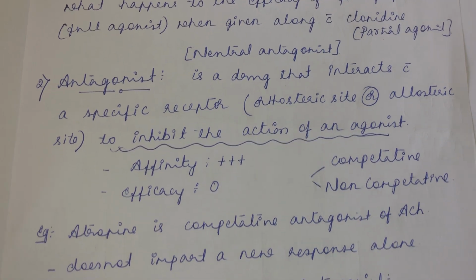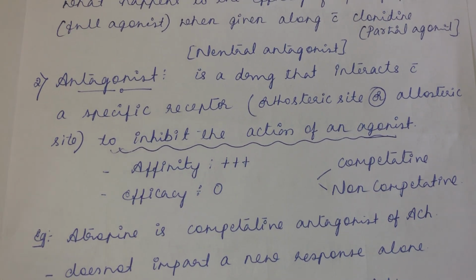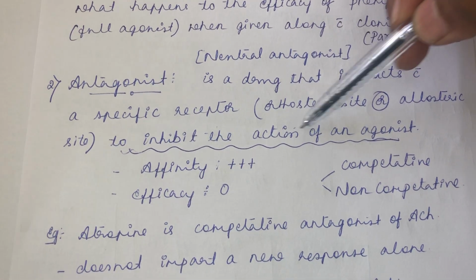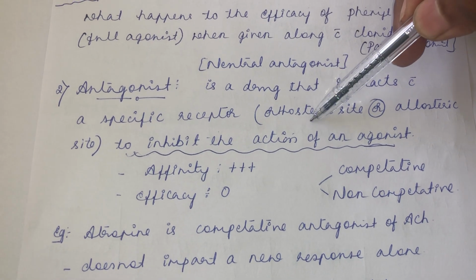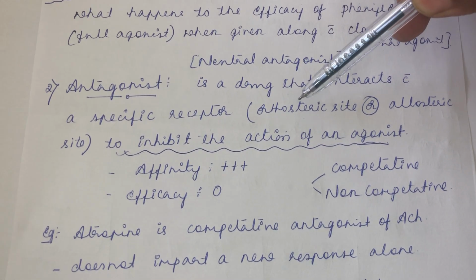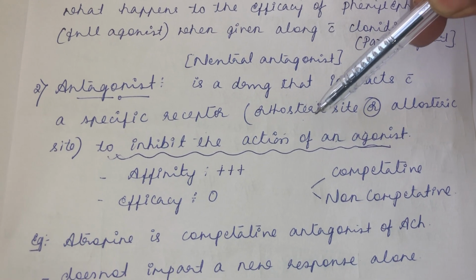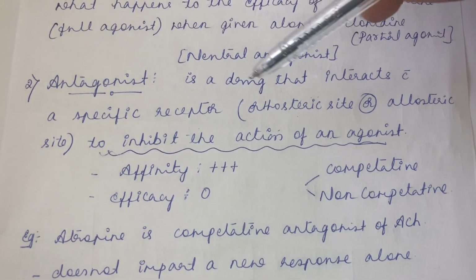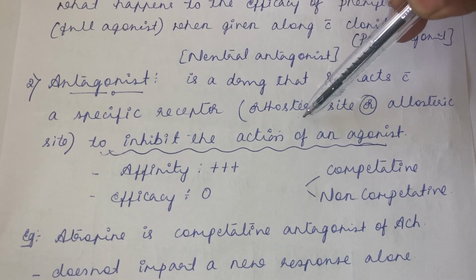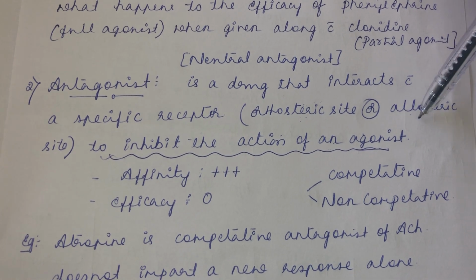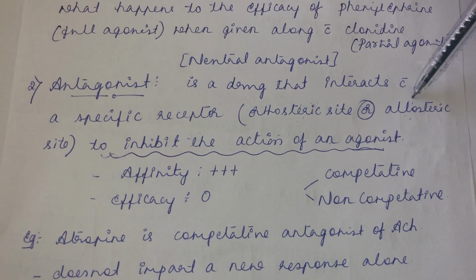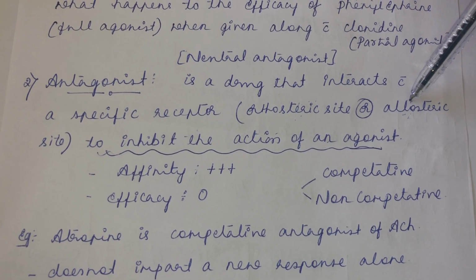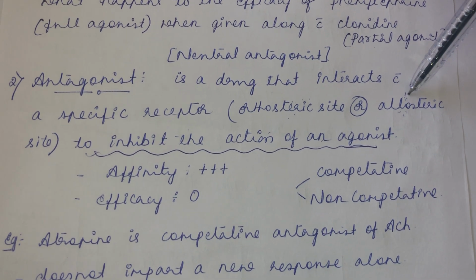The next type of drug is the antagonist. See, an antagonist is a drug that interacts with a specific receptor either on the orthosteric site or the allosteric site to inhibit the action of an agonist. The orthosteric site is where the antagonist binds to a similar site as that of the agonist. The agonist's preferred site on the receptor we call the orthosteric site. If the antagonist is competing for the same site, then that site is the orthosteric site. So what do you mean by allosteric site? It is a site other than the normal binding site of the agonist, so the antagonist binds to a different site on the receptor, not the same site as that of the agonist.